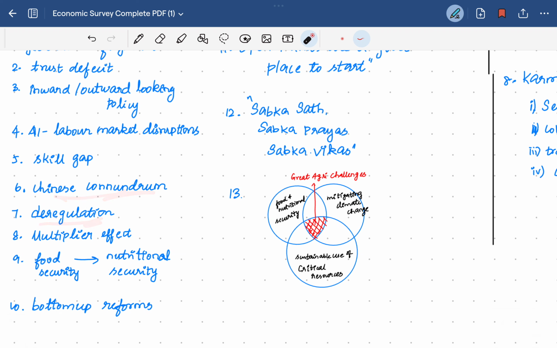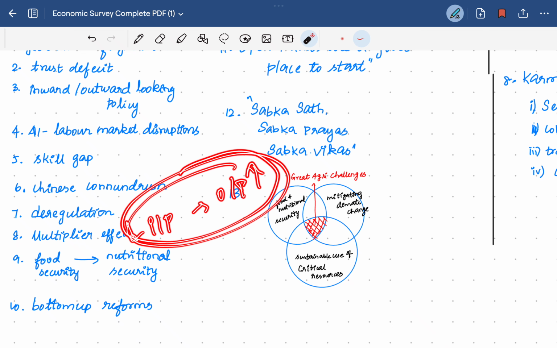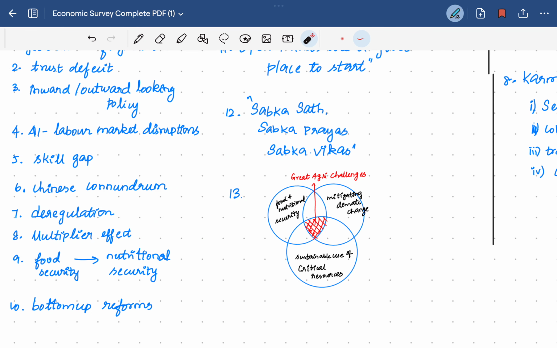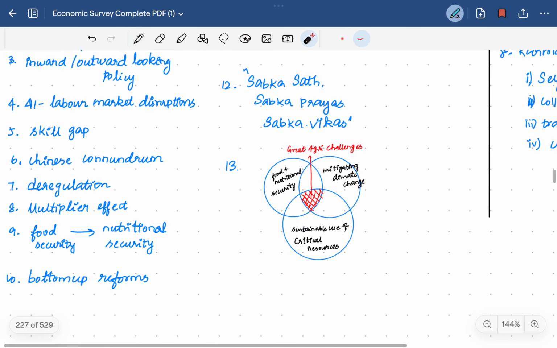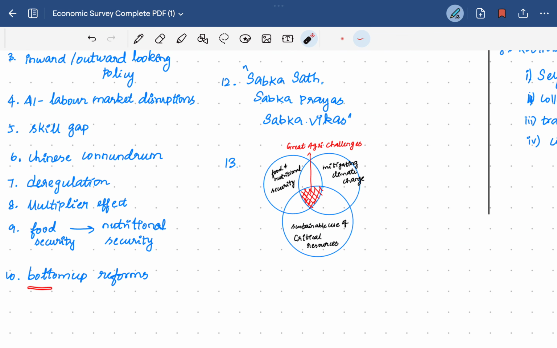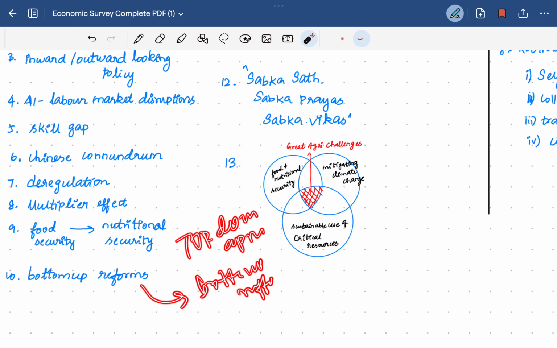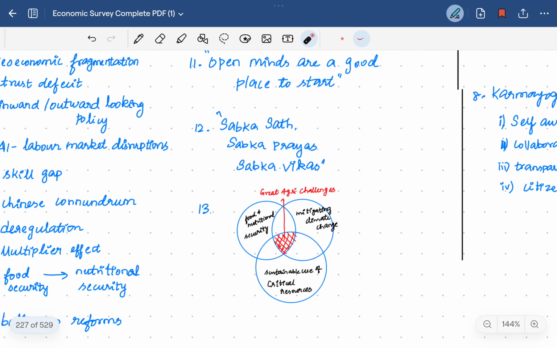Then the deregulation of industry. Then the multiplier effect, where for a lesser input we get a higher output, that is, the output gets multiplied rapidly for a particular input. Then we are moving from food security to nutritional security, which is a step forward for the agriculture sector. Then bottom-up reforms: instead of the top-down approach, we can also follow bottom-up reform so that it will be more efficient.